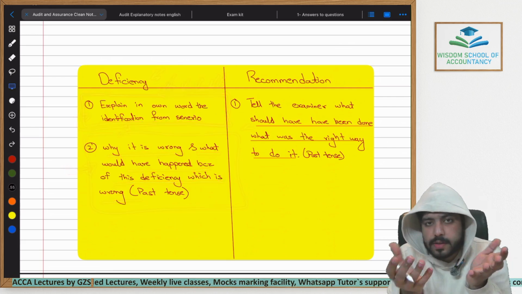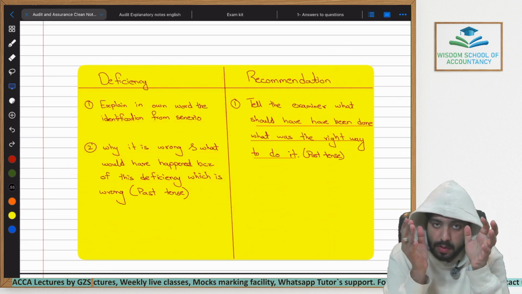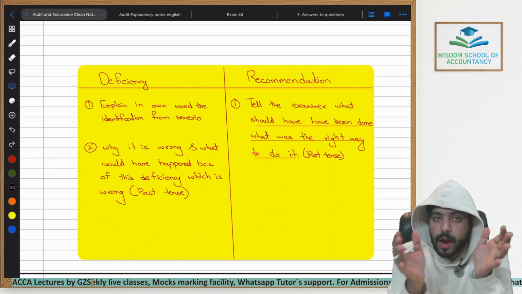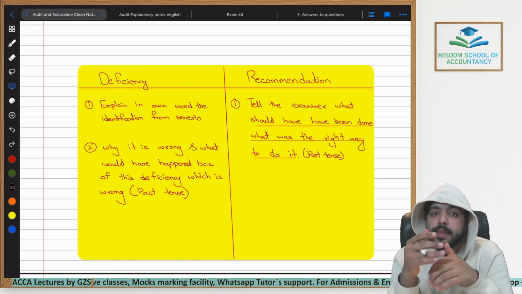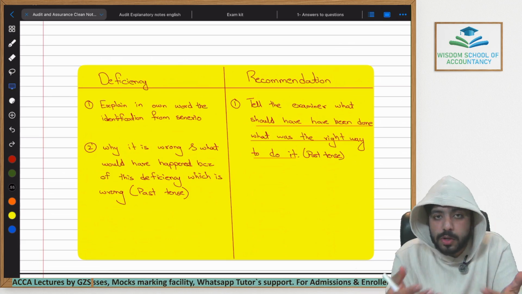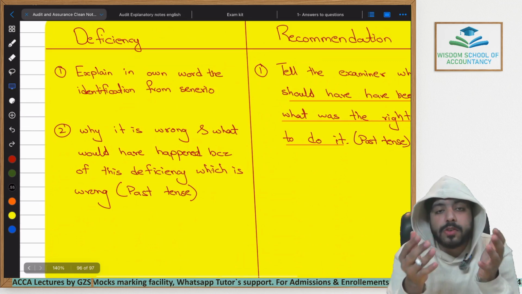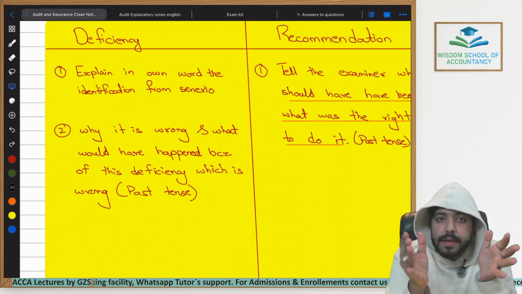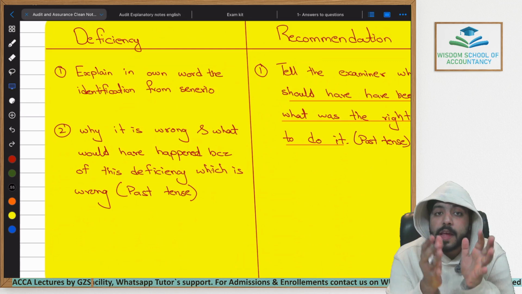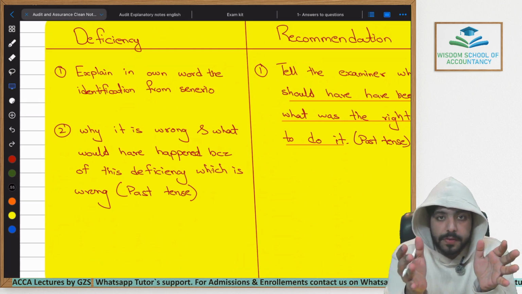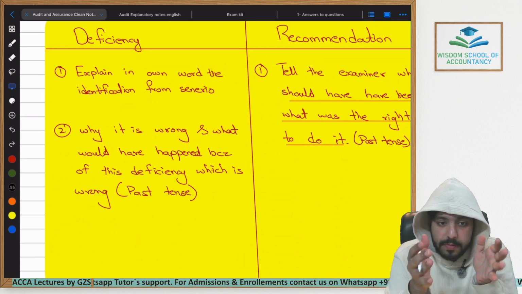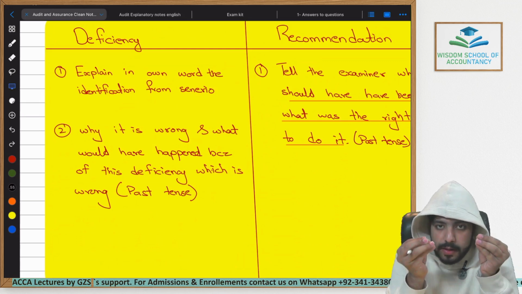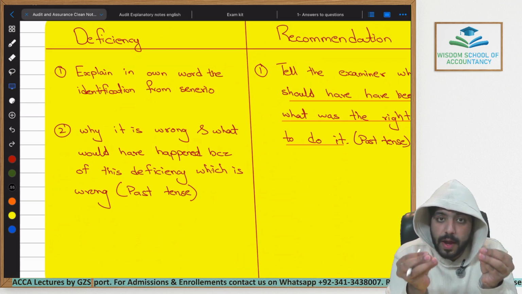So from the scenario, let's say you have identified that a junior team person was allocated to audit revenue, and revenue had a higher risk. Now you have to explain why he would not have maintained quality. You would have to write down essentially that he does not have enough experience in auditing companies at all, let alone you're giving him a high risk area to audit at the moment. Because of this, he might have skipped a lot of different deficiencies, a lot of different misstatements that might be hidden within revenue, and he would not have performed the correct testing and detailed procedures to identify the exact amount of misstatement within revenue, which is why the quality would have reduced.